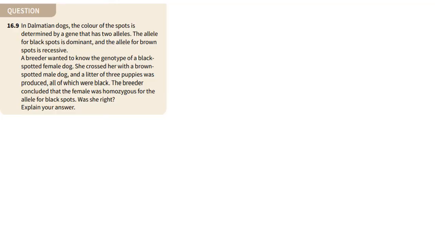Okay, so let's look at an example of a test cross. This again is from the textbook. It says in Dalmatian dogs, the color of the spots is determined by a gene that has two alleles. The allele for black spots is dominant and the allele for brown spots is recessive. So we can go ahead and choose our symbols now. I know I'm using B a lot, but it seems like the easier one. Black spots are dominant and brown is recessive, so small b is equal to brown. Remember that with dominant, we usually use a capital letter, and for recessive, we use a small letter.